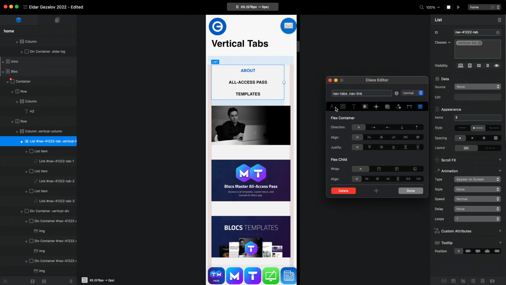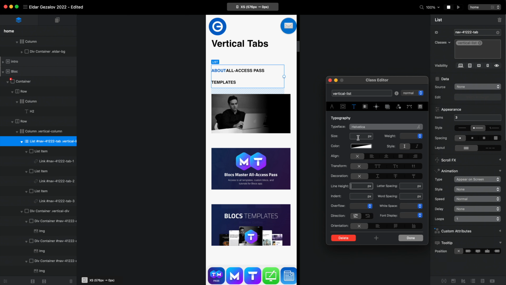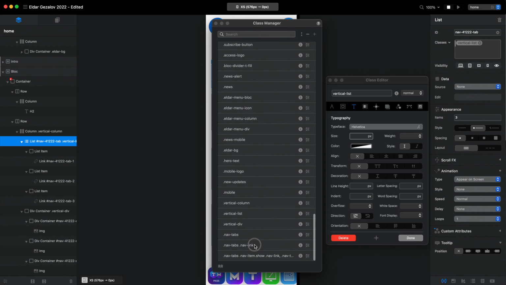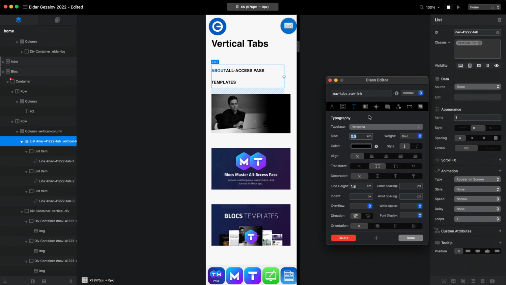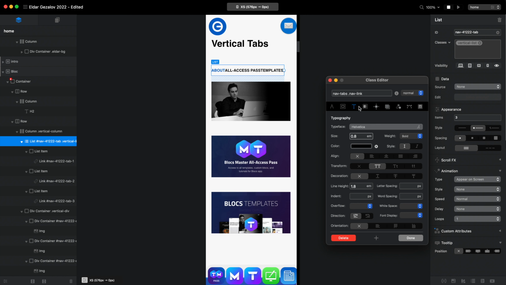If we go to the nav tabs nav link class, well, first of all, let's actually go to vertical list class, and instead of this, we will select the left to right, so they are in one line horizontally. And of course, right now they just don't fit. We can make them in 2 rows if we want, or we can make the size much smaller. And for that, let's actually use nav tabs nav link class. So we can make the size much smaller for mobile. Well, maybe not that much, something like that.